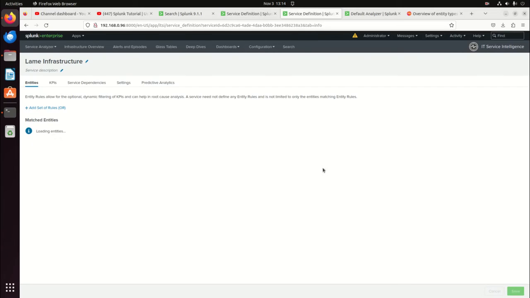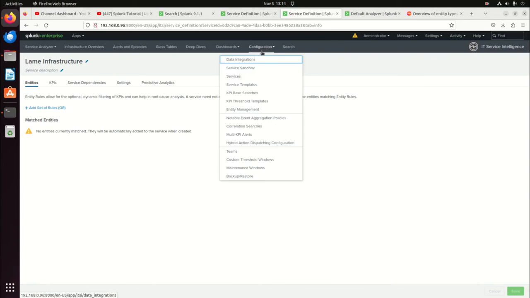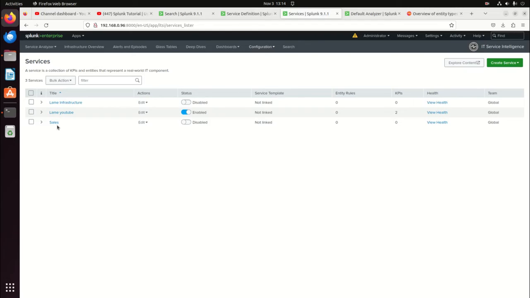All right. I imagine it's going to give me problems if I try it. We'll see what happens when I try to build one without any KPIs. Anyway, we're going to do one more service, and we're just going to call it lame creations. So I've got three services. None of them are related. My cells, in a way, the infrastructure could be related to cells and my YouTube. We're going to say they're not related at all. We've got the infrastructure, we've got the YouTube, and the cells. Those are three not related services.